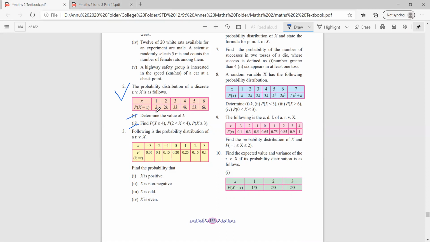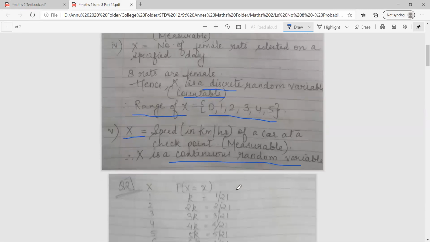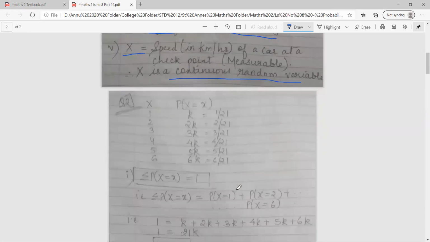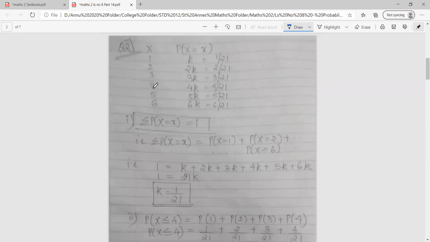Now, if you remember class, I had told you all that the total of probability is always 1. You have to remember that. The total probability will never cross 1. So we'll start question number 2 by preparing the table like this, x and p of x. And we start finding with the first one.